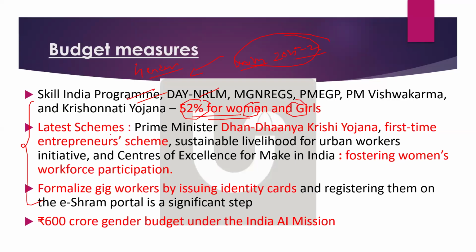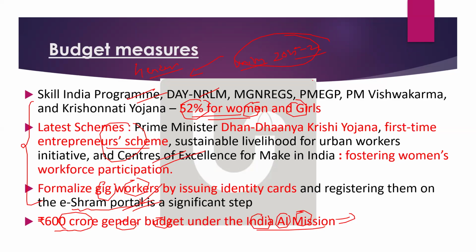Now some latest schemes have also been introduced in the budget, like Prime Minister Dhan Dhanya Krishi Yojana, or the entrepreneurial scheme. These have been brought in to promote women, like Drone Didi. Yes, Drone Didi you can also mention. Next, formalization of gig workers is happening, especially they are being registered on the e-Shram portal. This has also been part of the budget measures. And finally, 600 crore has been allocated for gender budget under the India AI Mission. So these are some of the measures you can mention.